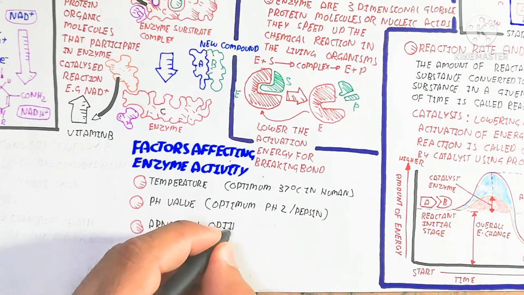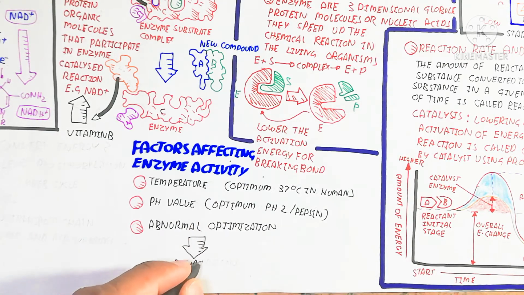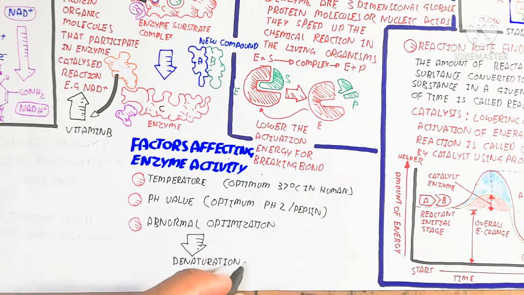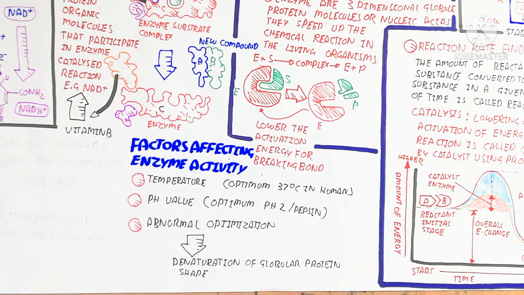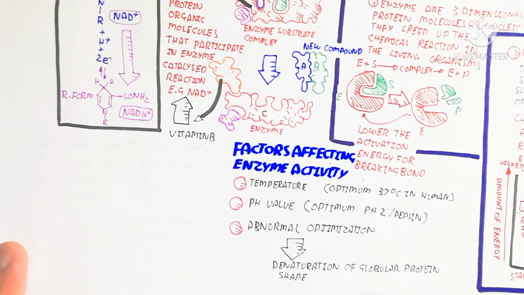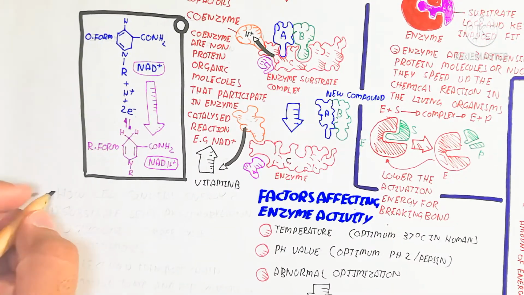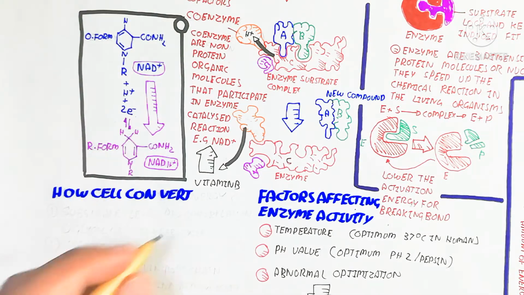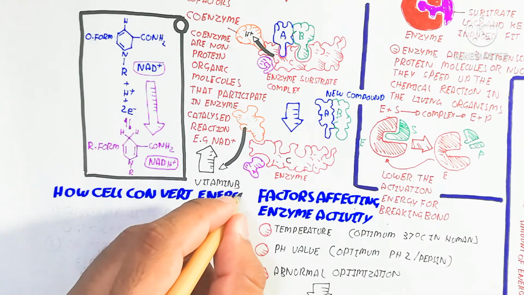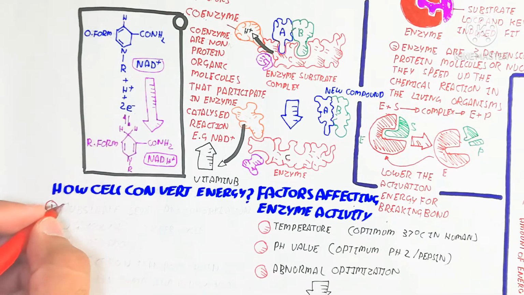That means a lower energy level gives metabolism. Here, for temperature, for example, the optimum temperature of 37 degrees Celsius in humans is favorable for the normal function of the enzyme, while pH also has an optimum. For example, pH 2 is used by pepsin, while abnormal conditions lead to denaturation of the globular protein shape. For example, high heat turns the albumin in the egg into white.